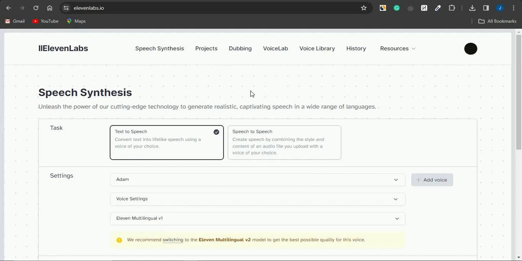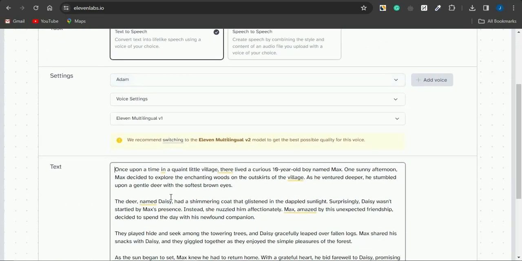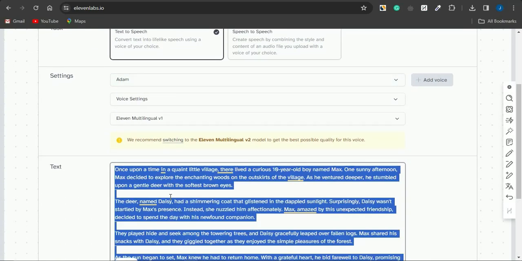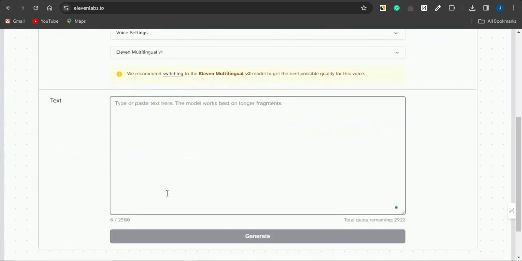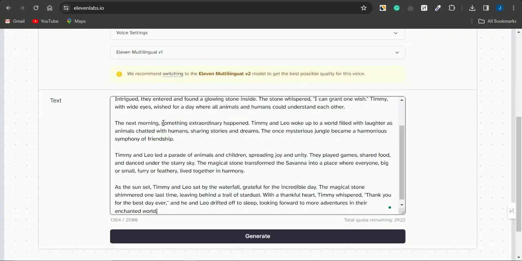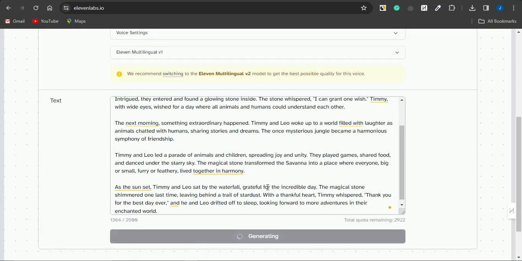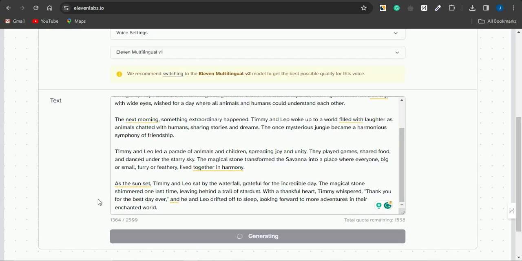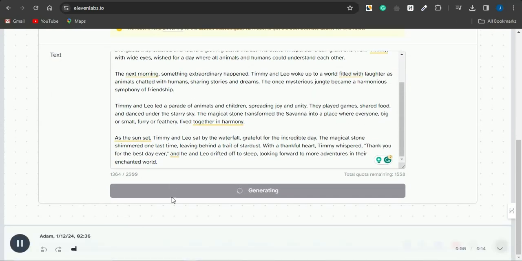Once you sign up to this platform, guys, you want to insert your text prompt in this particular section. You want to insert the story in this section which says text. Once you insert the story, you can click on generate right here, and you can see that the voiceover has been generated.